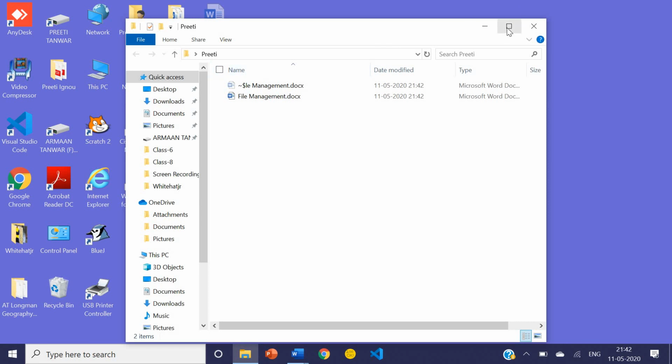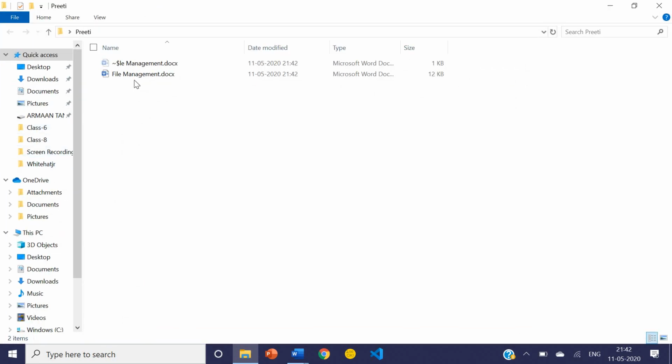When you open the folder, you will get the file management, and the extension will be docx. So by default the extension of an MS Word document is docx. I hope it is clear. And its size is 12 KB. KB means kilobytes, and it will show you the date when you created the file, and this is the type of file, Microsoft Word document.